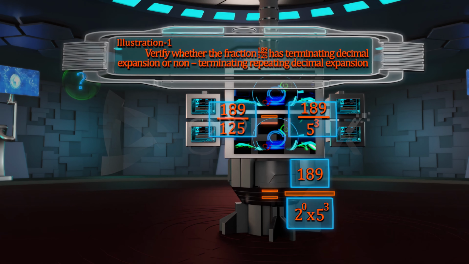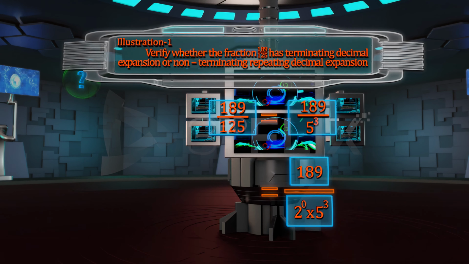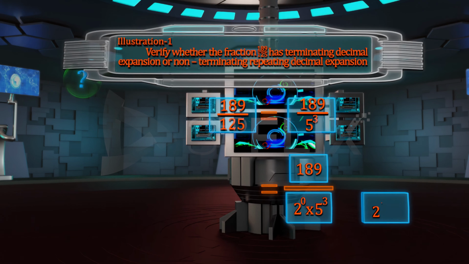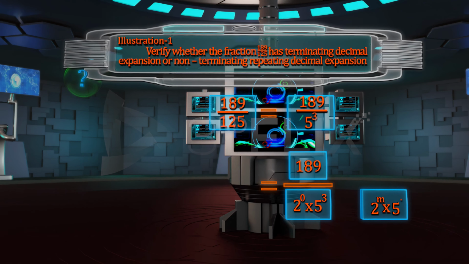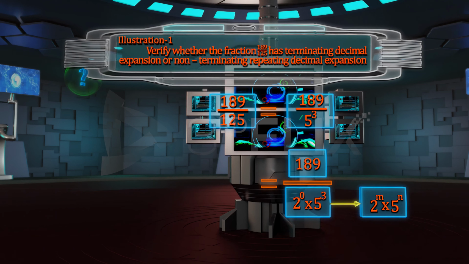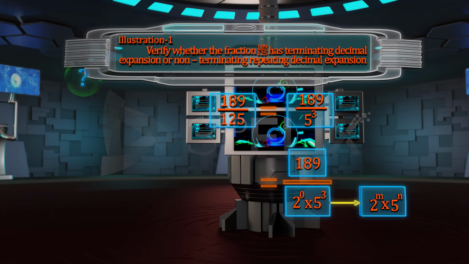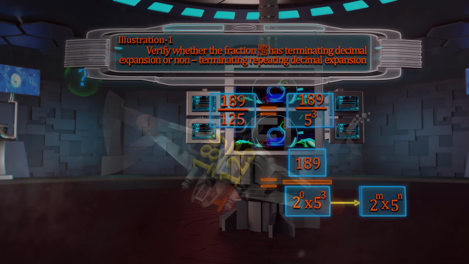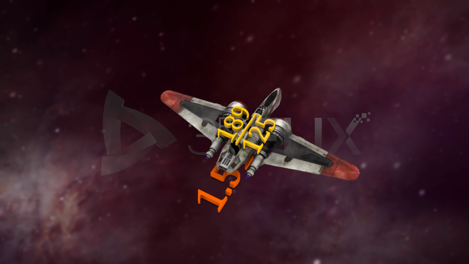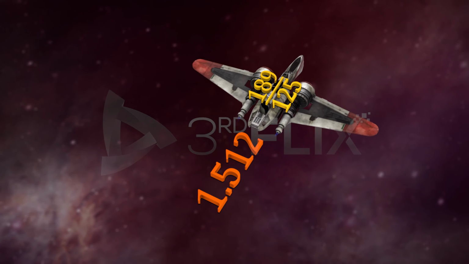We observe that the denominator of the given rational number is of the form 2 power m multiplied by 5 power n, where m and n are non-negative integers. Therefore, the given rational number has terminating decimal expansion.